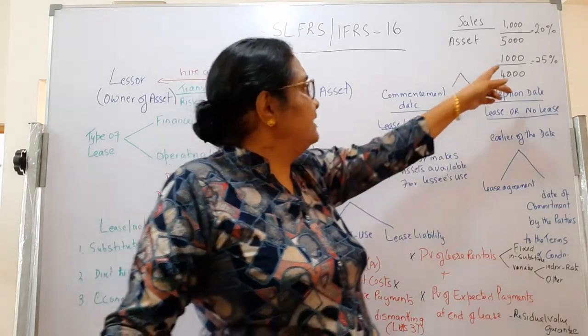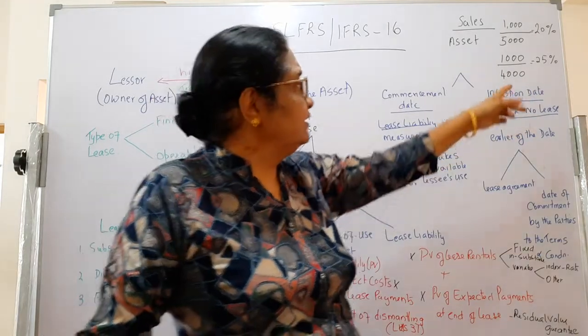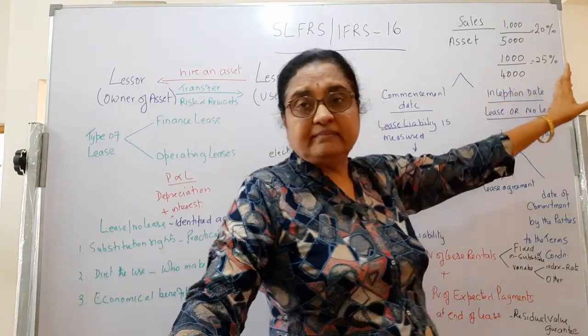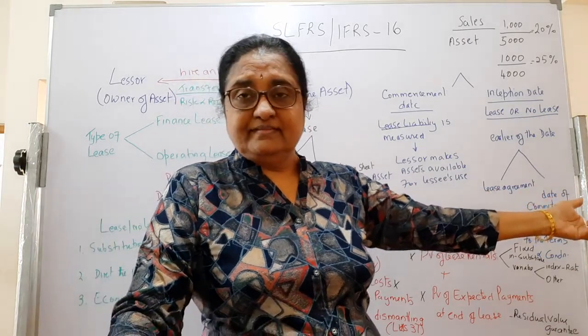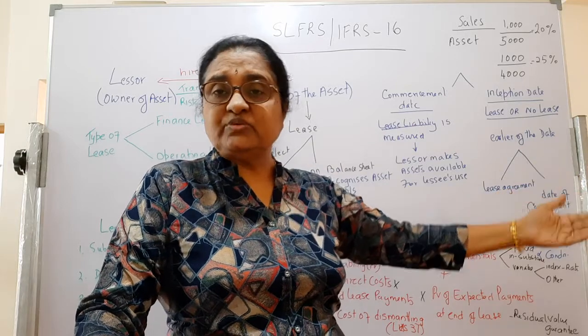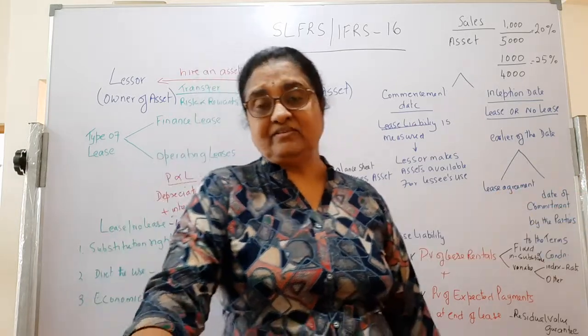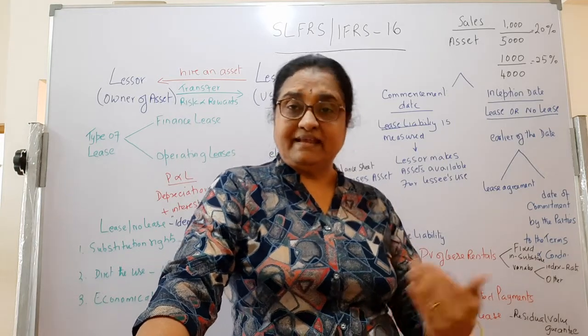If the same 1 million is achieved with assets of 4 million, you get 25%. That means your asset turnover ratio goes up. So the entities can show a higher asset turnover ratio to the users, so that they can attract investors.